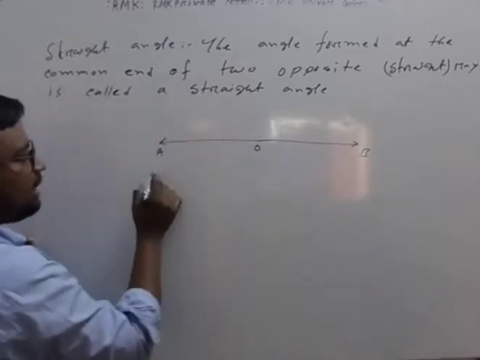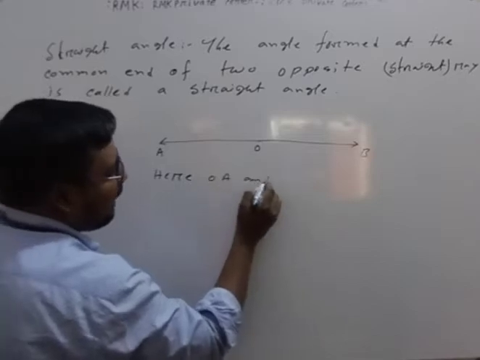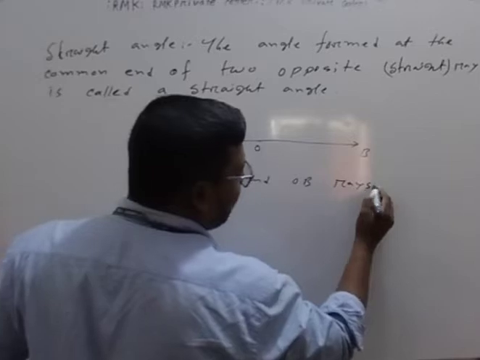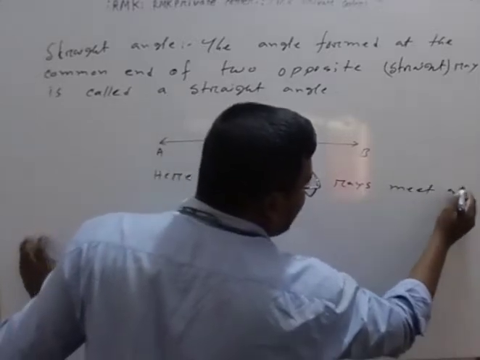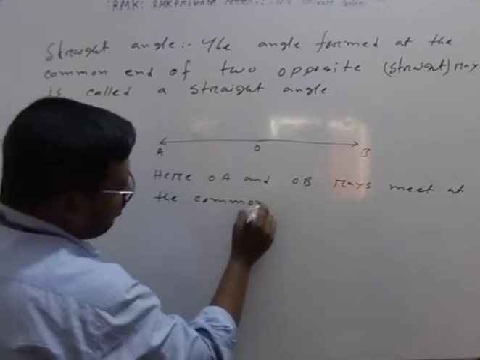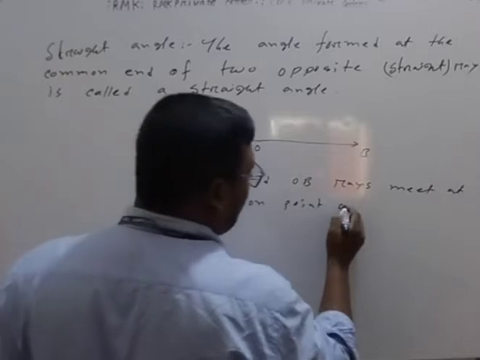I write here: OA and OB rays meet at the common point O.